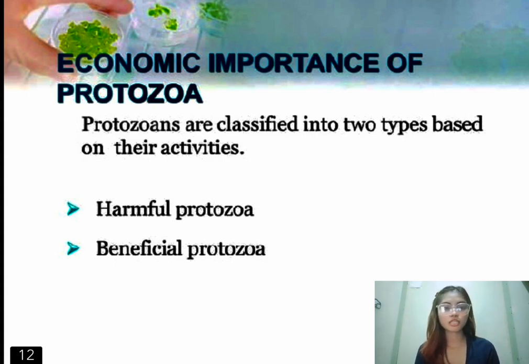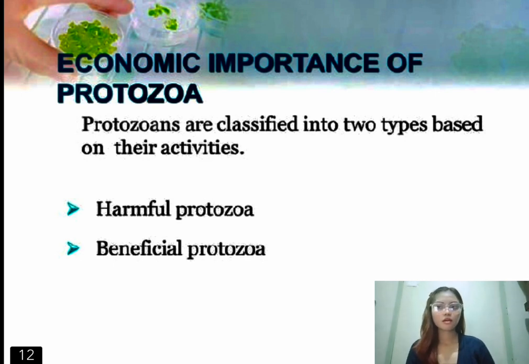Protozoa are helpful in sanitation. A large number of protozoa living in polluted water feed upon organic matter and thus purify it. Also, in oil exploration, petroleum is of organic origin. The skeletal deposits of Foraminifera and Radiolaria are often found in association with oil deposits. By this means, they help in the exact location of oil. And then lastly, in scientific study, many protozoa are used in biological and medical researches.